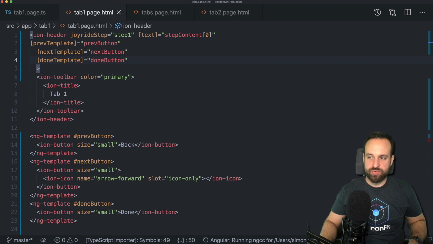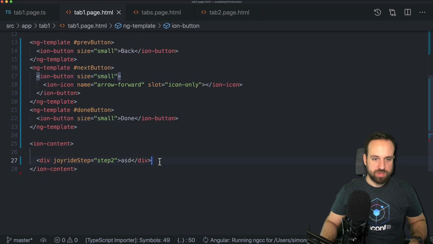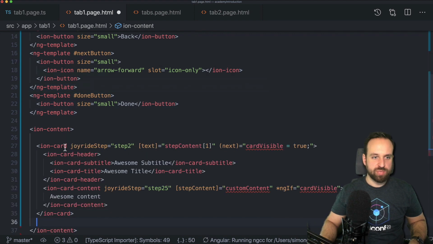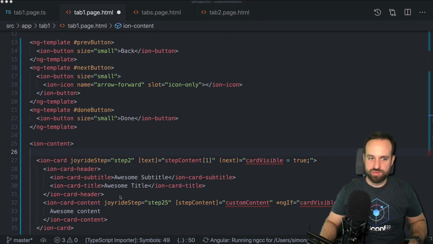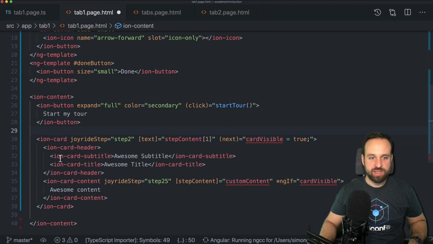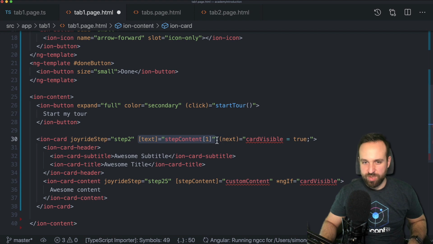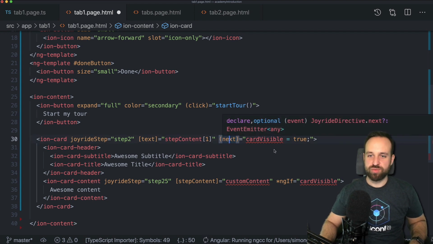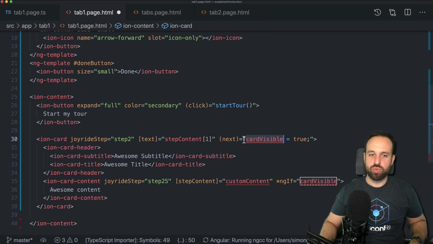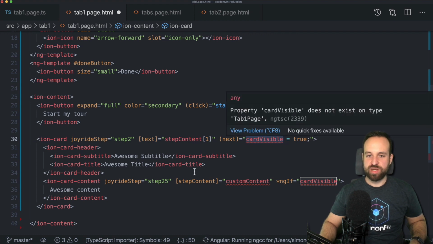Okay, so we now understand the Joyride steps, the text, injecting different templates. Let's go a step further and also do a bit more. So here is another card. Where's actually my button to start it? Didn't I add a button to start the tour? Maybe let's just do it again. So here's a new Joyride step 2. We take the text once again from our object, and we now also use the next function, because this is also emitted by the Joyride directive. And on next, we want to set the card visible variable to true.